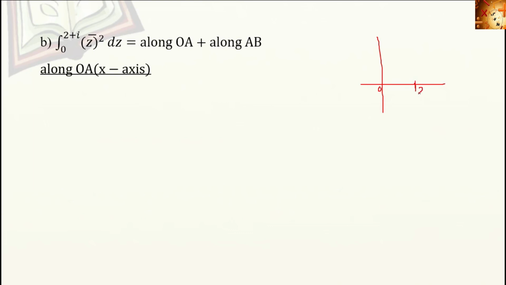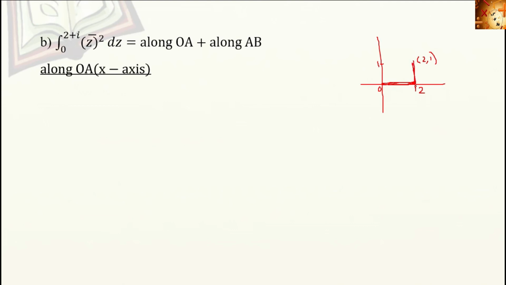The first part is 0 to 2. Then vertically to 2 plus i. 2 plus i means the coordinate (2, 1). So corresponding to y-axis point 1, we get the point 2, 1. So the line segment is 0 to A, this portion, plus this portion.